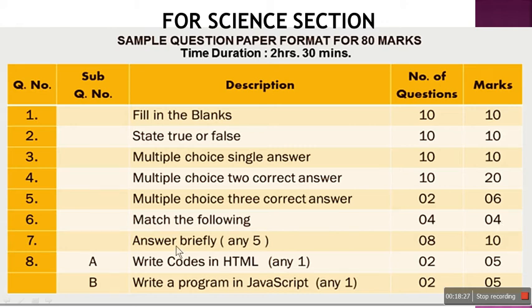Then answer briefly. Here any 8 questions will be given, out of which any 5 you have to do. Each question is of 2 marks, so total 10 marks here. Then write codes: HTML code, any 1 you have to do, 5 marks. Then for science section, write a program in JavaScript, any 1, 5 marks. For commerce section, I think JavaScript will not come. Instead, again HTML code will come. So 2 HTML questions can come for commerce section, 10 marks total for HTML. So this is the expected paper pattern for standard 12th.